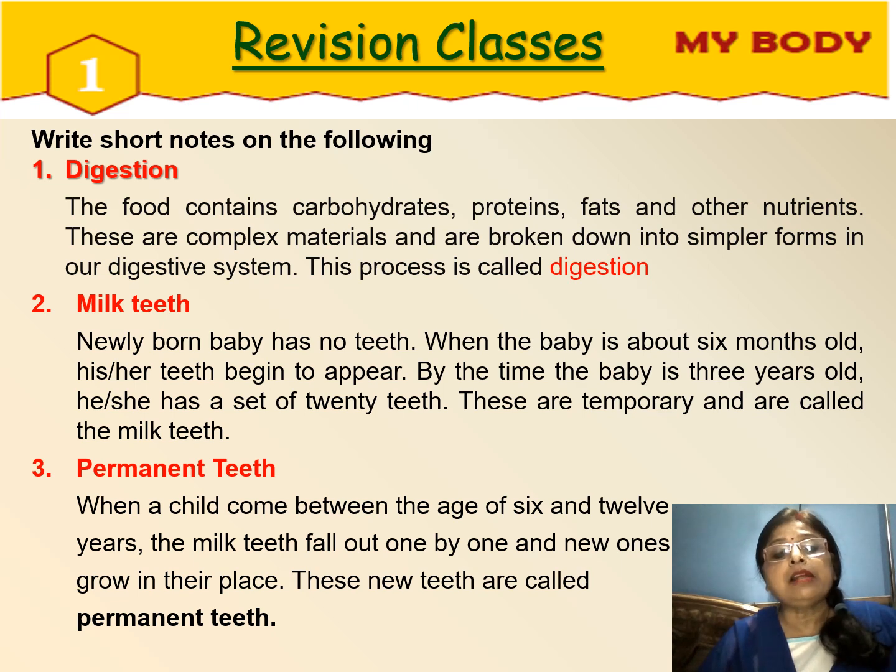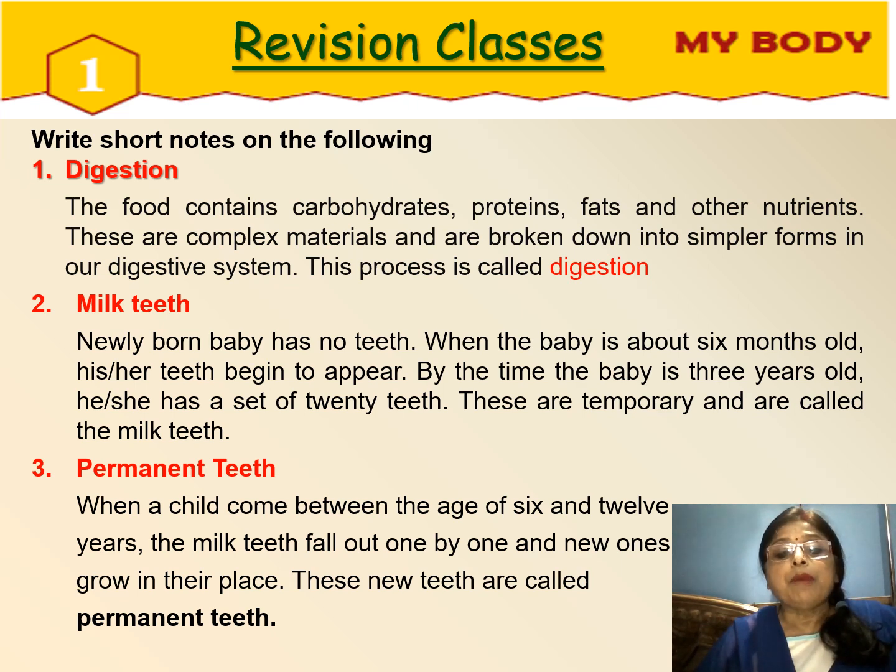Next one, milk teeth. A newly born baby has no teeth. When the baby is about 6 months old, his or her teeth begin to appear. You can see the teeth of this newly born baby. By the time the baby is 3 years old, he has a set of 20 teeth. These are temporary and are called the milk teeth.